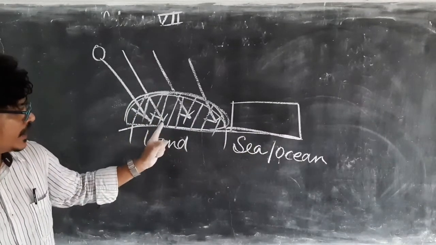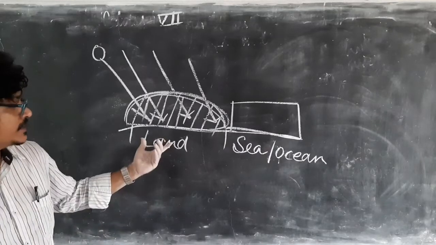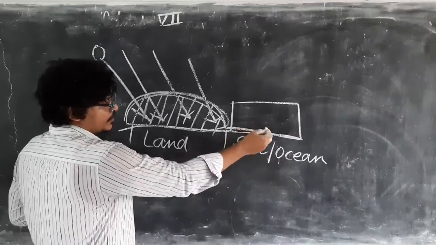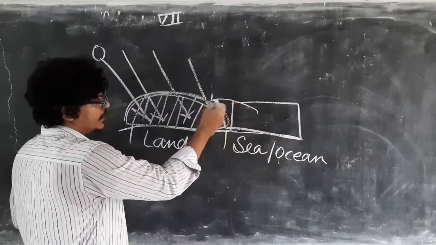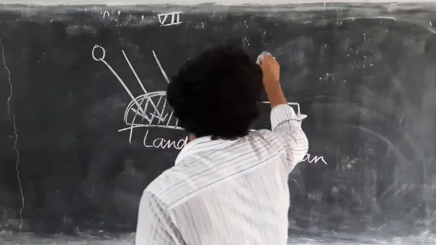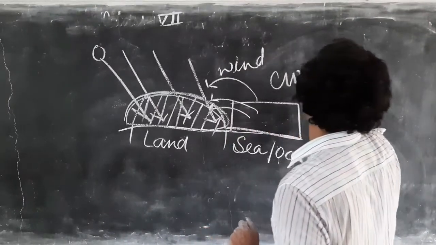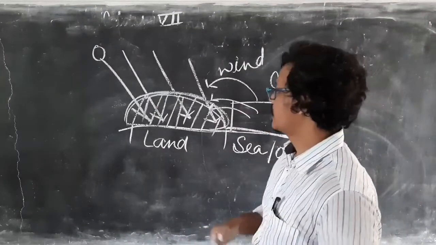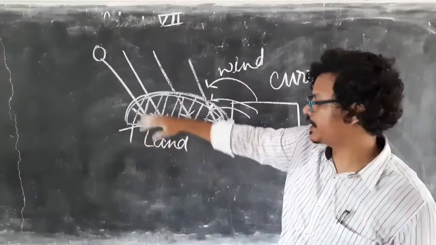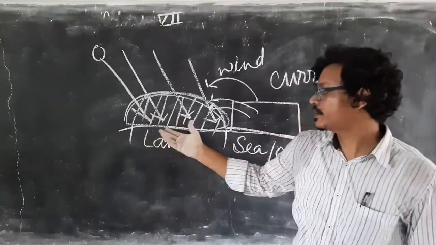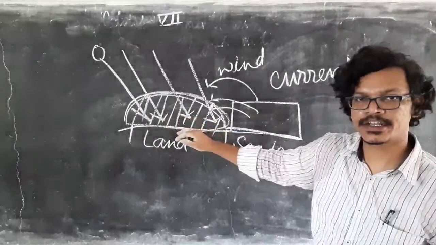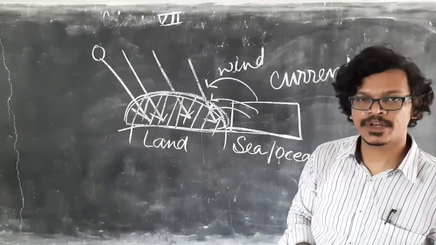So in this case also there is uneven heating of Earth's surface. Due to this uneven heating, what will happen? Air from the sea region will move towards the land region. So in this way also wind current is generated. How is wind current generated? When sun rays fall on the land, the air present near the land gets heated up and expands.